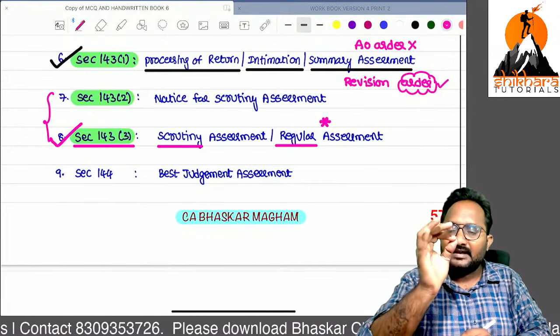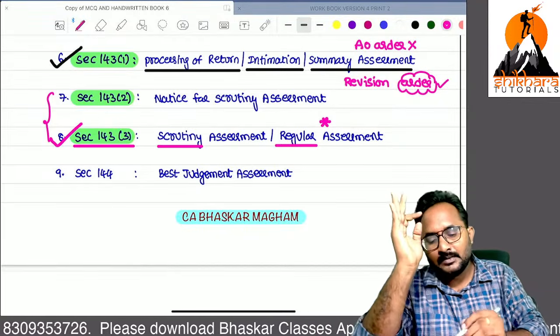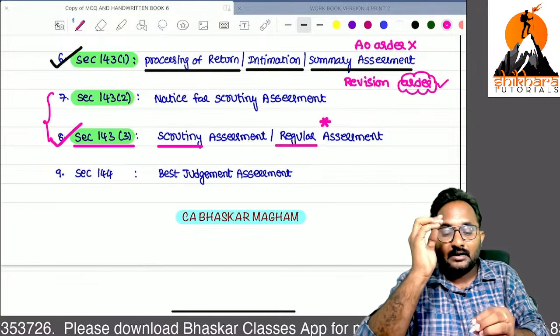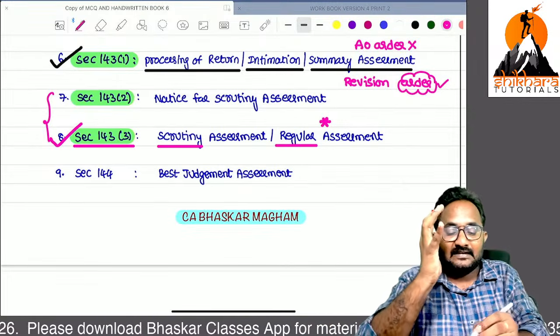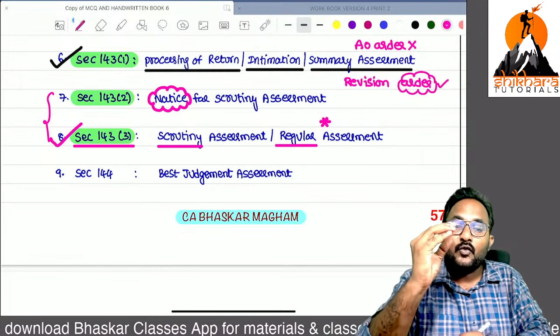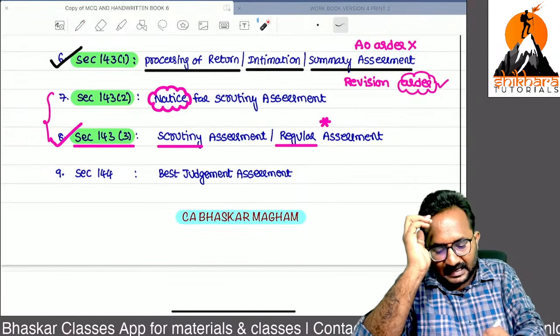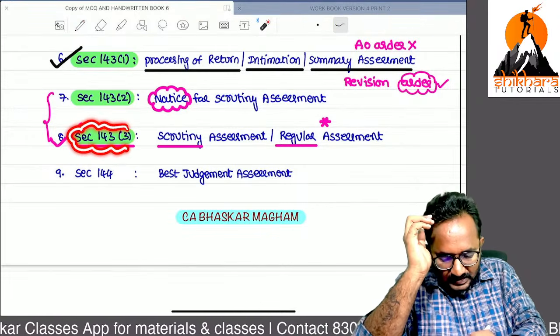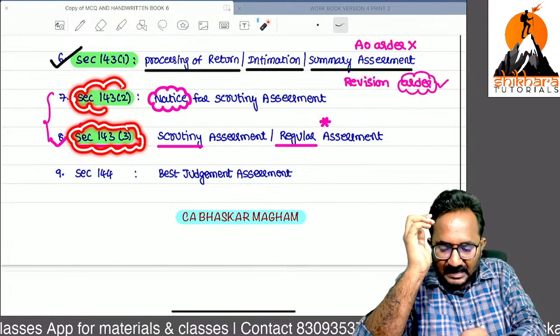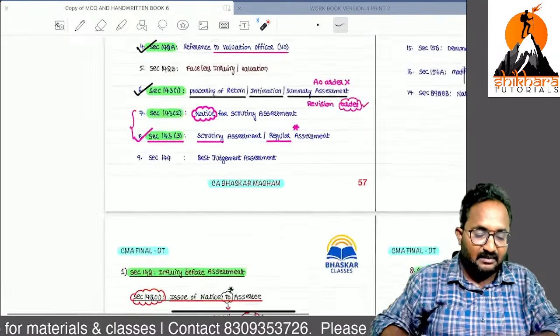Sir, every assessment should start with sending a notice to the assessee. Now, for this scrutiny assessment, notice is given under section 143.2. For conducting the scrutiny assessment under section 143.3, we have to send the notice under section 143.2. Both the things we can discuss within 10 minutes.